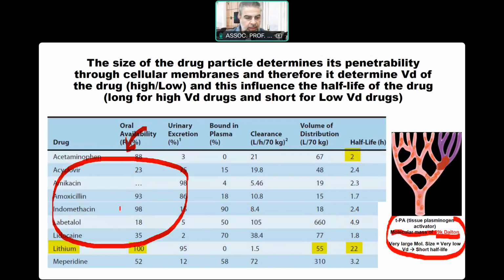So here you can see that lithium has a very high oral availability. These are pharmacokinetic parameters of different drugs. The example that we have here is lithium as a small drug particle, with very good oral absorption and a very high volume of distribution in the body. Because of the small particles, it penetrates all cellular membranes, and therefore the half-life, the time that it stays in the body per each dose, is also very high.